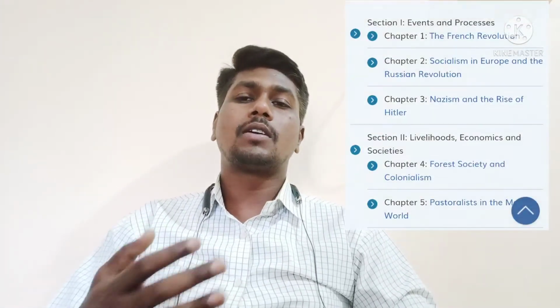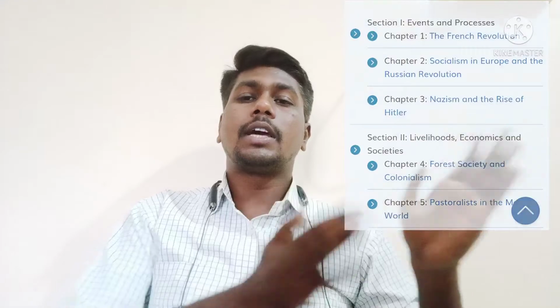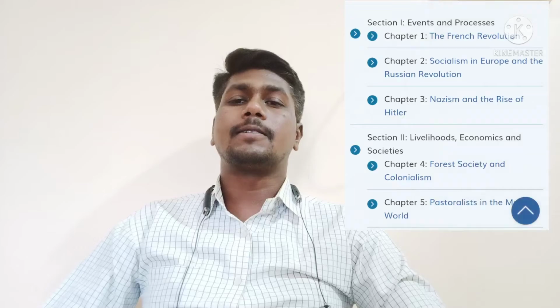India was a colony of the British till 1947, which means the British ruled us, controlled us and conquered this country. That's why India was a colony. So we learn how various European countries colonized various countries or areas of the world in forest society and colonialism.